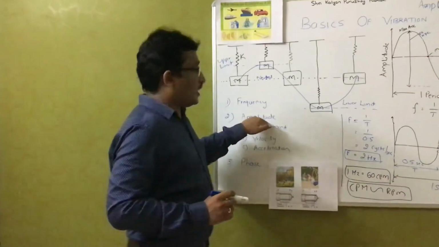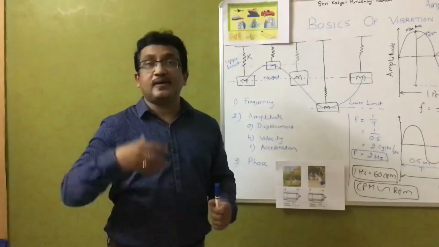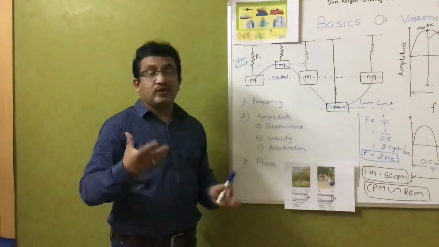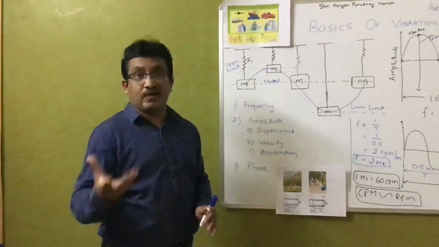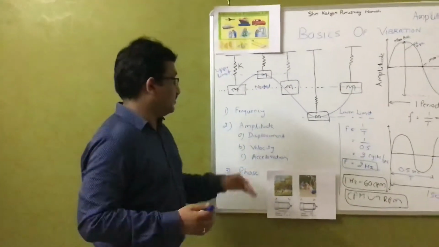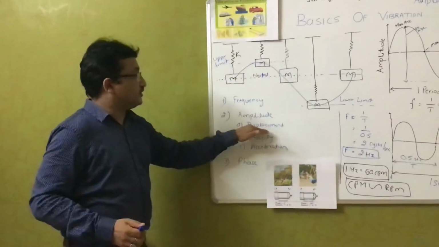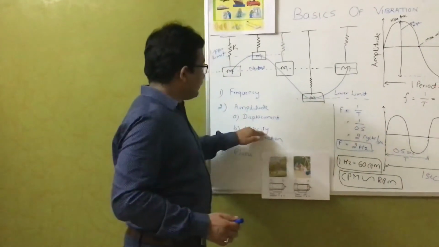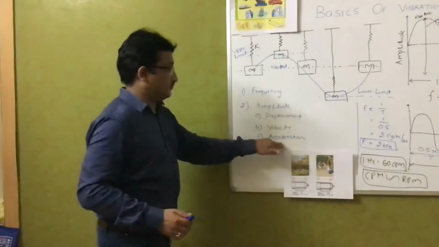Second comes amplitude. Amplitude is the magnitude of the vibration, used to find the severity of the vibration. How much vibration is there? It is the severity of the vibration. To measure the amplitude, we use three different units: displacement, velocity and acceleration.